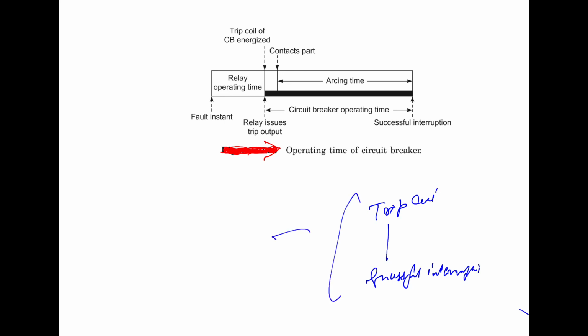So this is the time elapsed between when the trip circuit is energized and the successful interruption of the current takes place. It is also shown from this diagram.